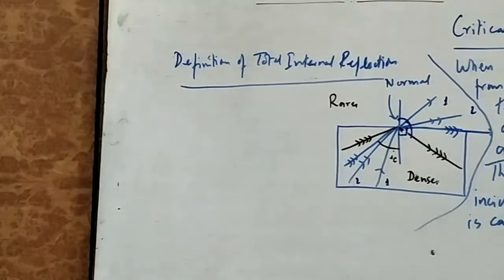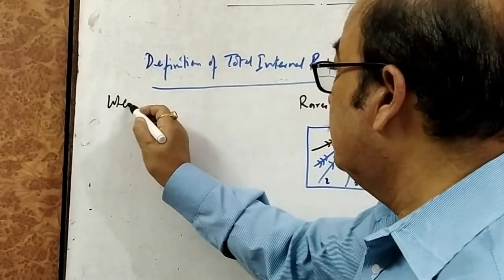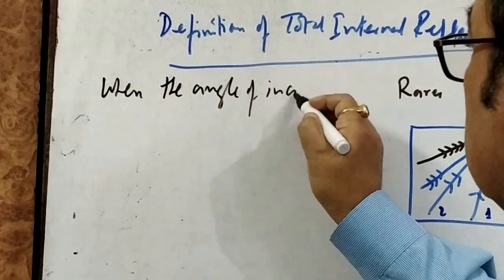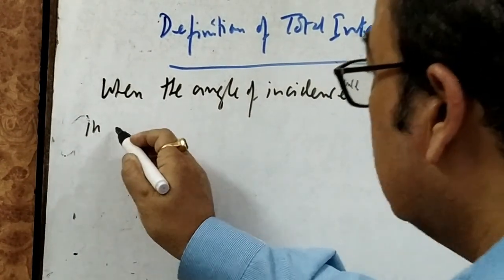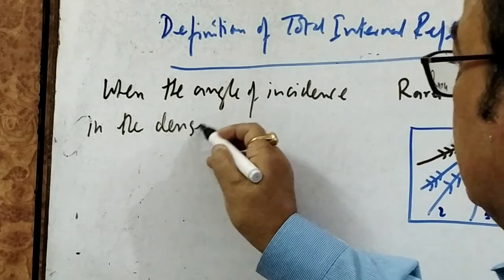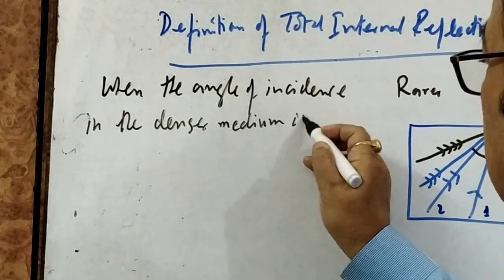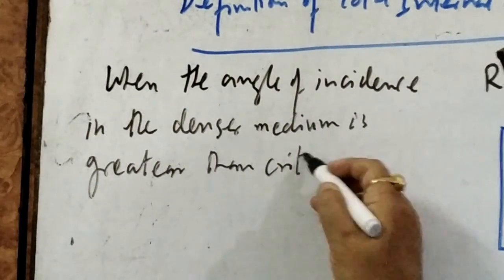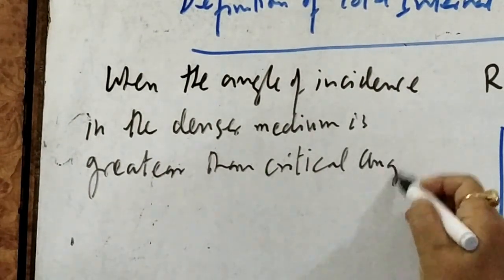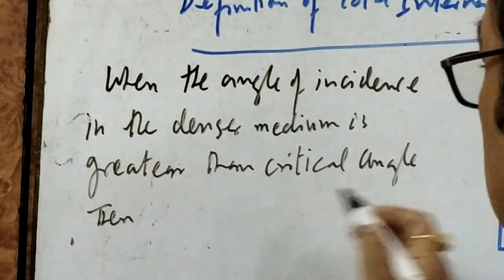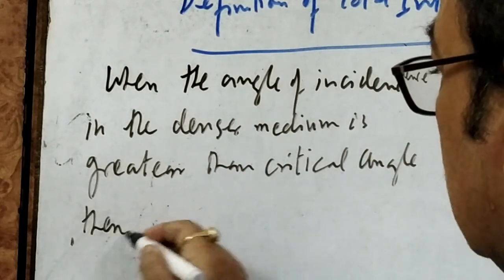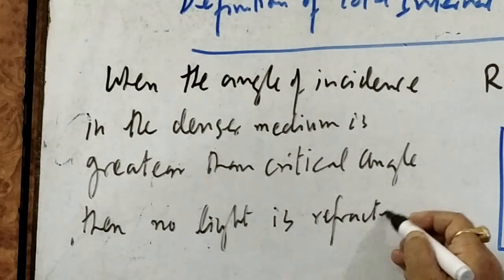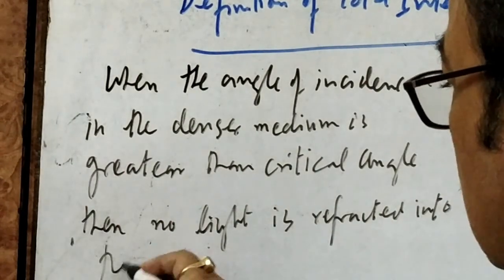When the angle of incidence in the denser medium is greater than the critical angle, then no light is refracted into the rarer medium.